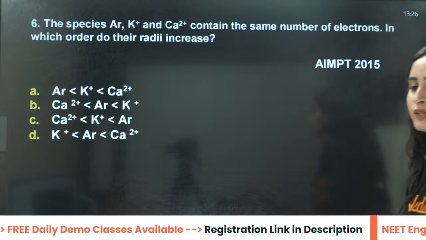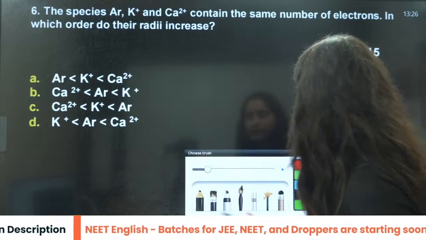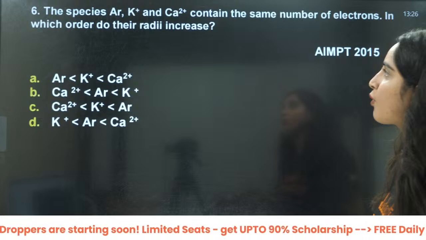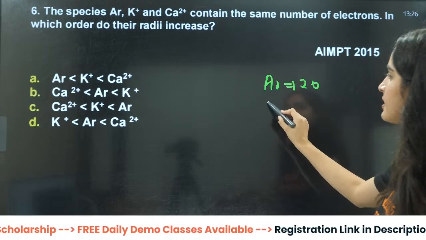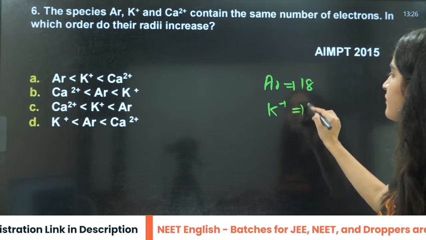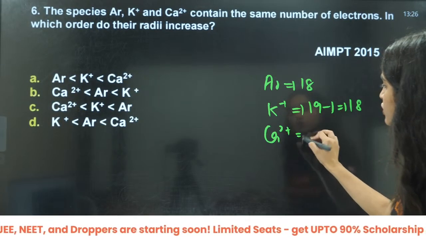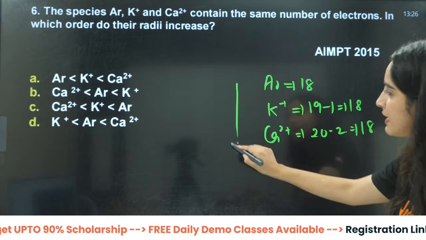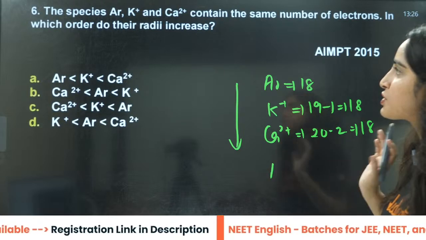Now, what is the answer for this one? The species are argon, K positive and calcium 2 positive. Argon, beta, has 18 electrons. Then you have potassium positive, 19 minus 1, that is 18. Calcium 2 positive is also 20 minus 2, which is 18 electrons. The atomic number is increasing, so the ionic radius is the opposite of that.